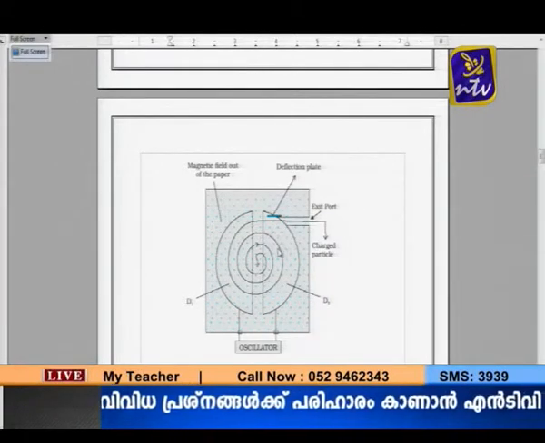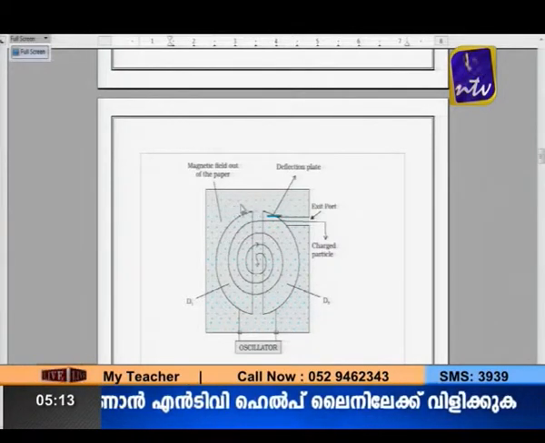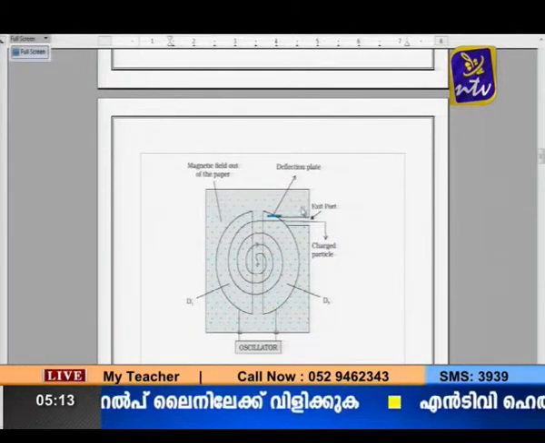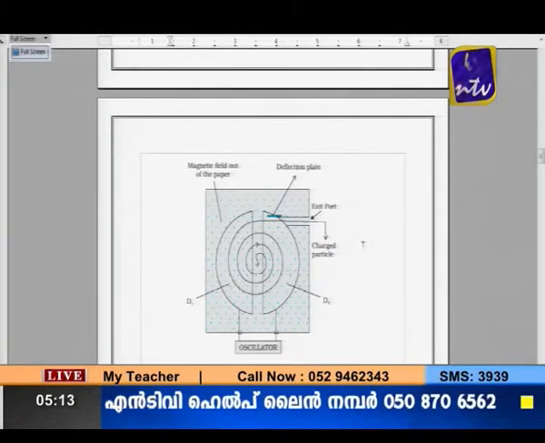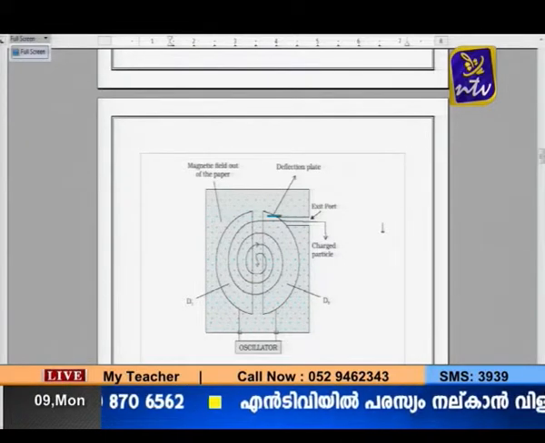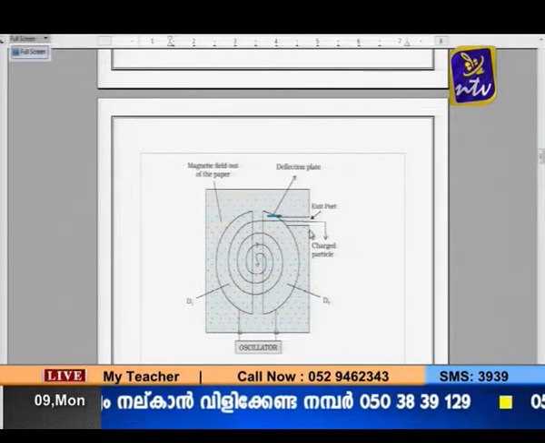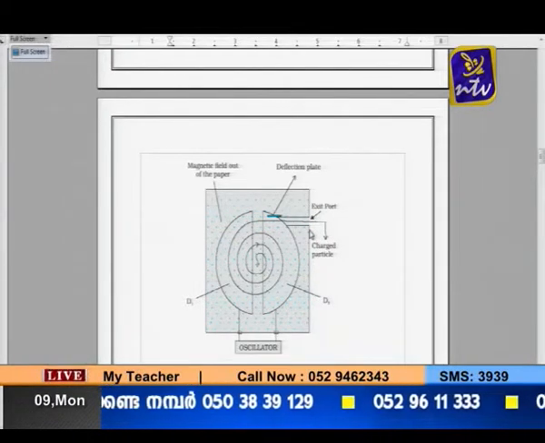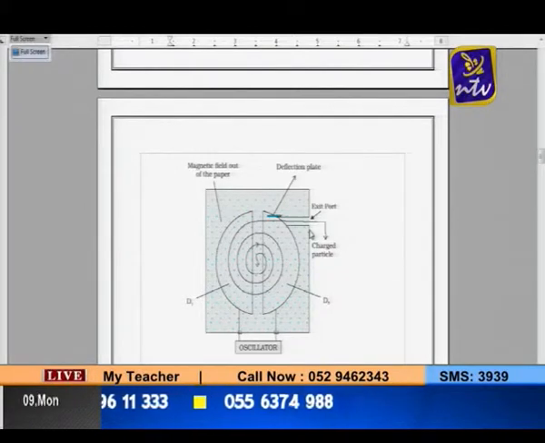An important thing to remember is the perpendicular magnetic field. If you look at the diagram closely, you can see there are dots shown, which indicate magnetic fields. A uniform magnetic field is provided perpendicular to the plane of the sheet. At this point of time, let me ask you one thing: what is the condition for resonance? What is the condition for resonance?